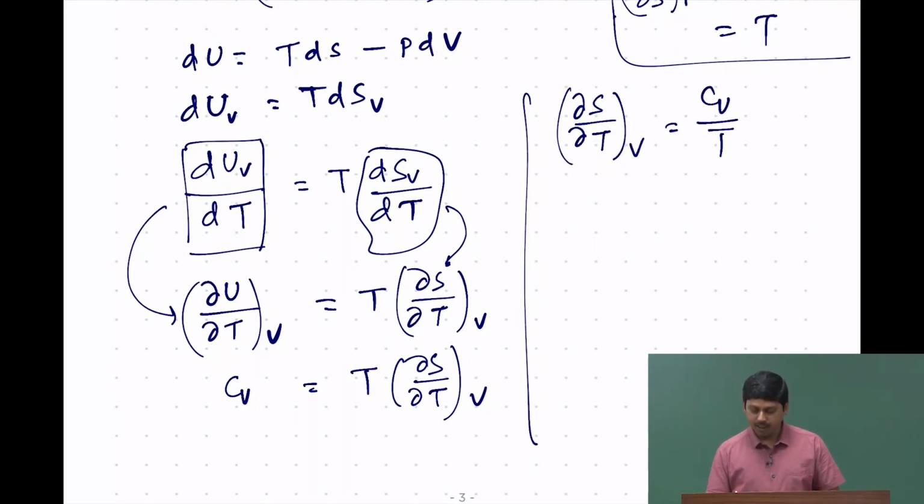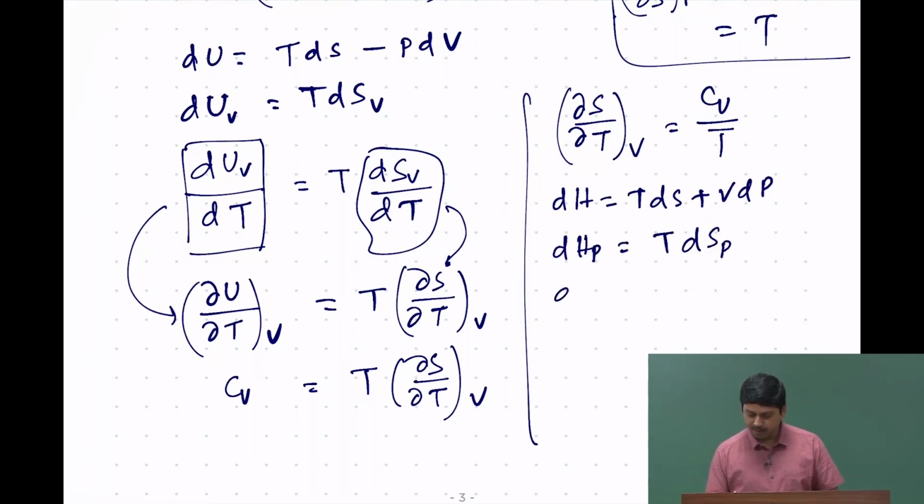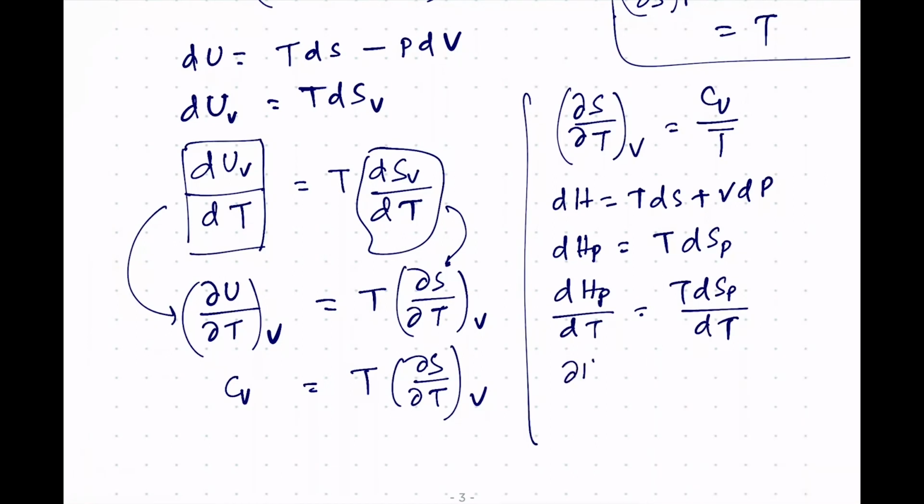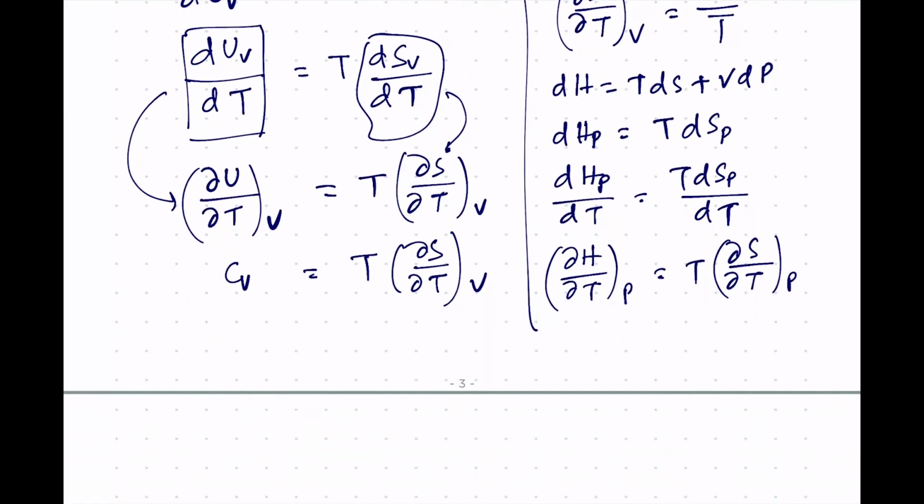Similarly, we can use that expression of H also. We know that dH is T ds plus V dp. Again we take pressure as constant. So, we can write T ds at p, divide by temperature on both sides, we get T ds at p by dT, and then we write it in a del form, giving us this one, and by definition it is Cp. Therefore, Cp by T is del s by del T at a constant p.